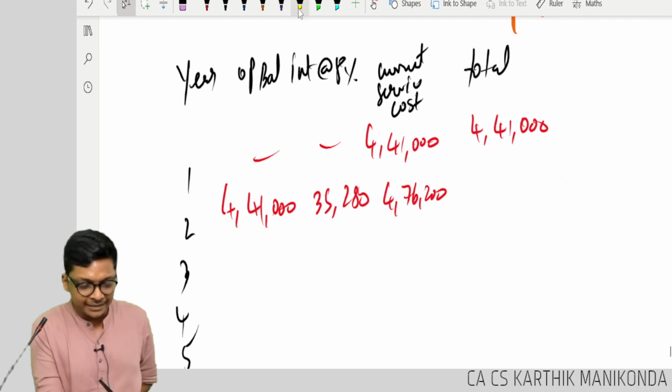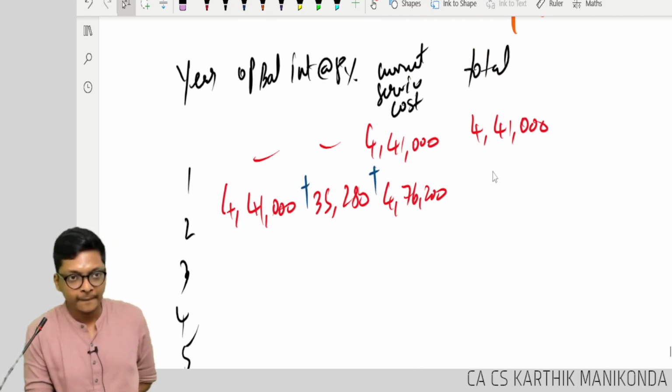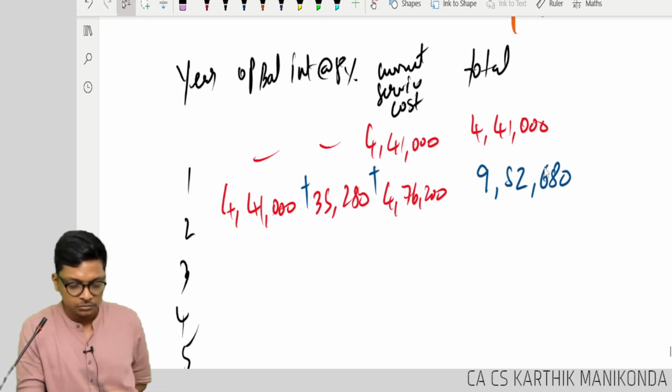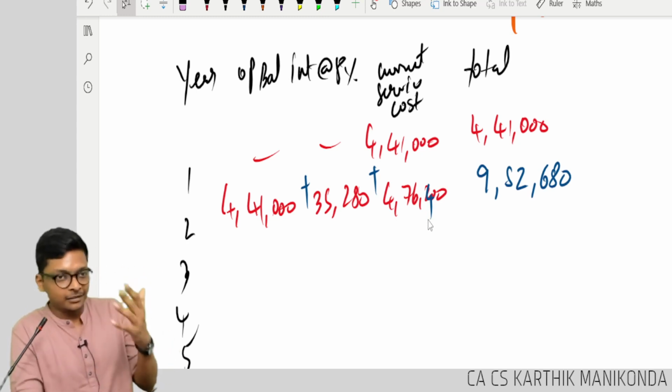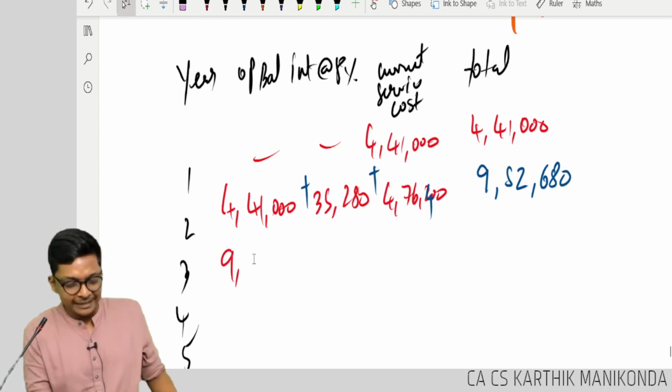This time at least tell me correctly, guys. Plus 9 lakh 52,680. Sumaya has a different answer. 4 lakh 76,400. 9 lakh 52. Yes, some of you cross check the book. Next, third year will be 9 lakh 52,680.